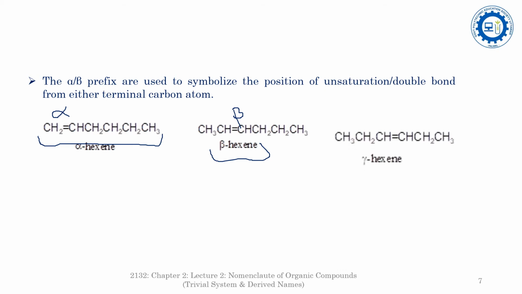See here, it is gamma hexene. In gamma hexene, the unsaturation in the carbon skeleton or carbon chain is at the third position from the terminus carbon atom, or at the gamma position. So it is named as gamma hexene.